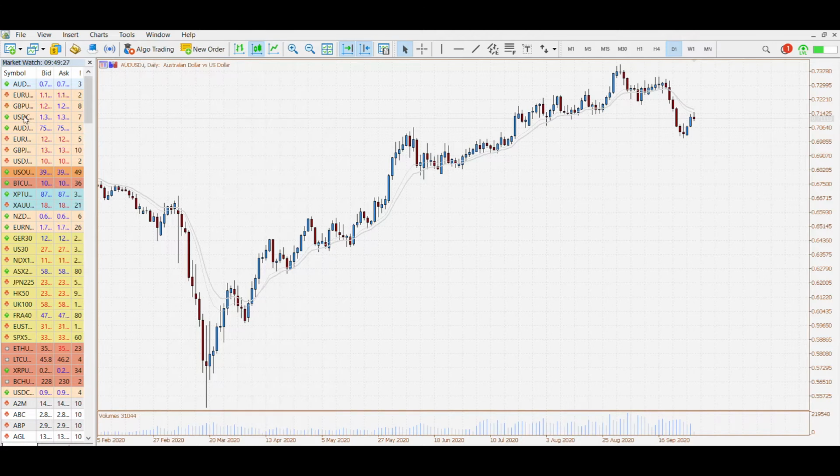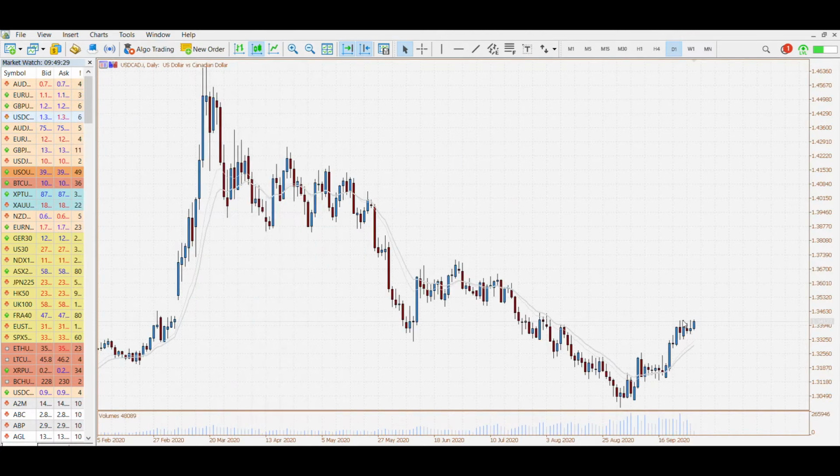Jumping over to the dollar CAD, we're seeing a strong day so far, but we are still watching the resistance all the way up at 1.3421. We need to see a break of that area, as it really put the brakes on the last move higher.